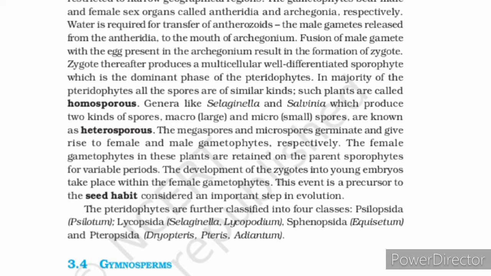So the pteridophytes are further classified into 4 classes: Psilopsida, Lycopsida, Sphenopsida and Pteropsida. For Psilopsida, the example is Psilotum. For Lycopsida, the examples are Selaginella and Lycopodium. For Sphenopsida, the example is Equisetum. And for Pteropsida, the examples are Dryopteris, Pteris and Adiantum.